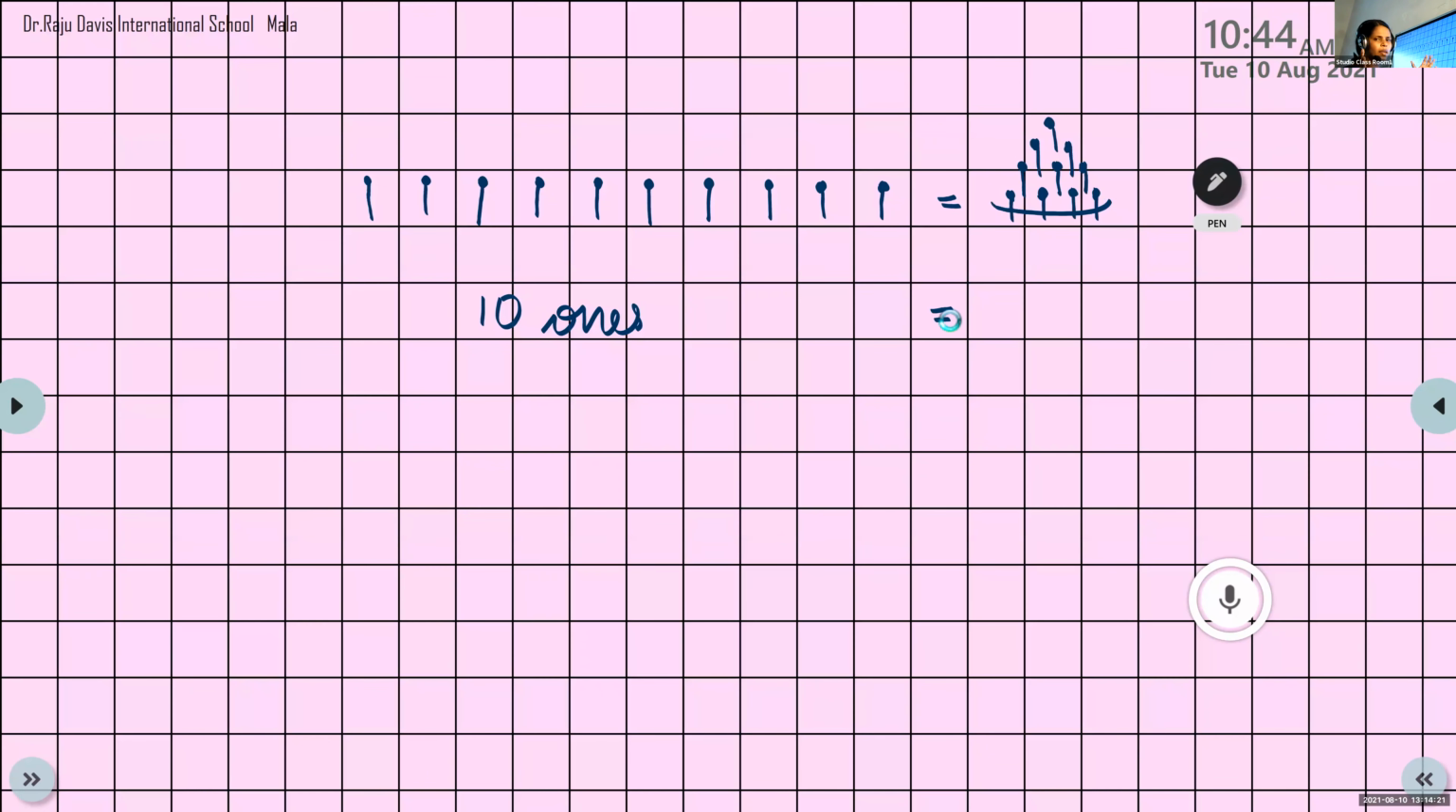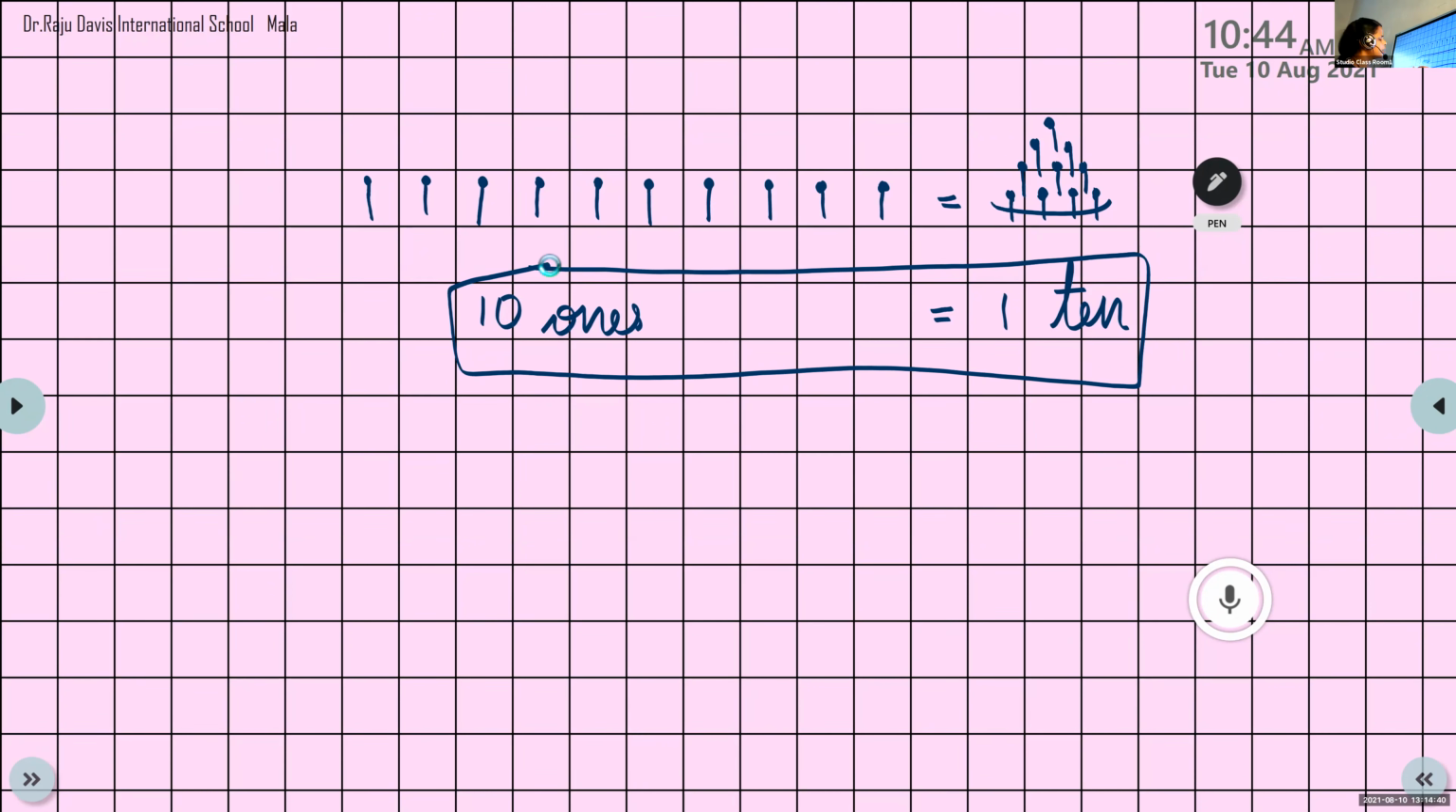You can see the bundle of 1 ten. So 10 ones is equal to how many tens? 1 ten. 10 ones is equal to 1 ten. This is very, very important. 10 ones together will make 1 ten.